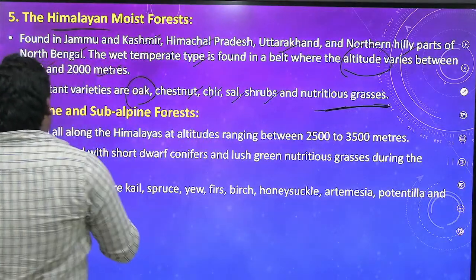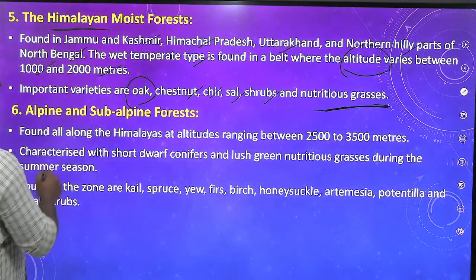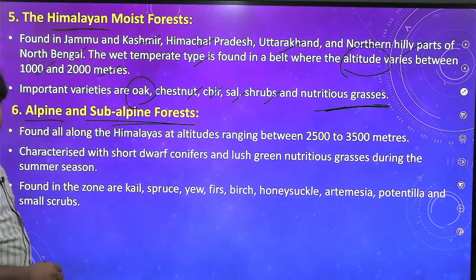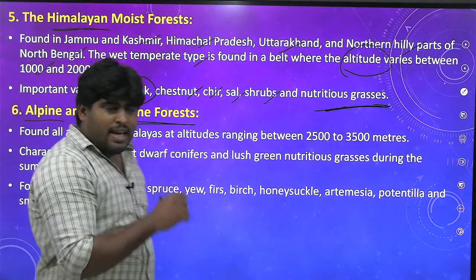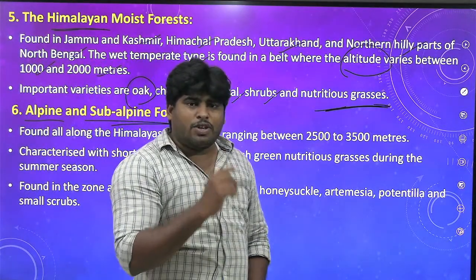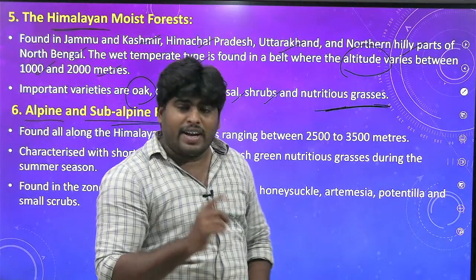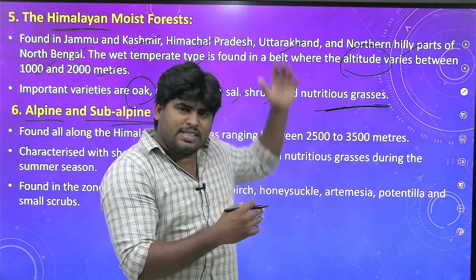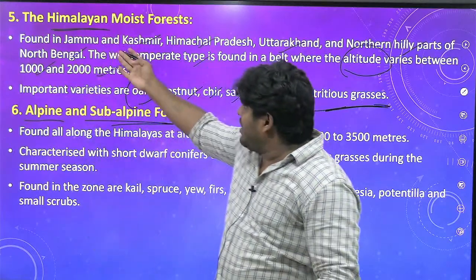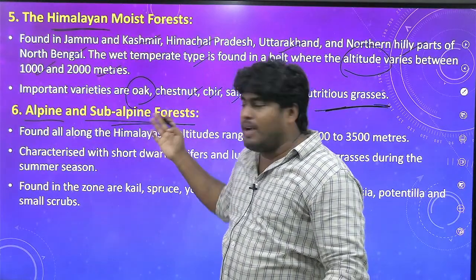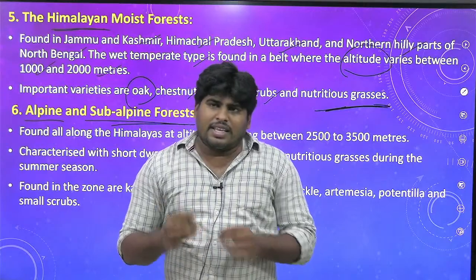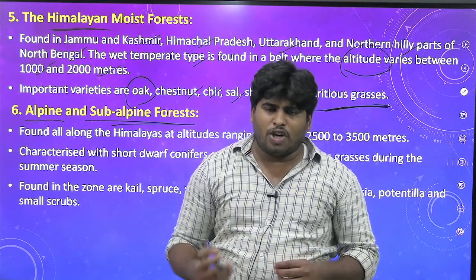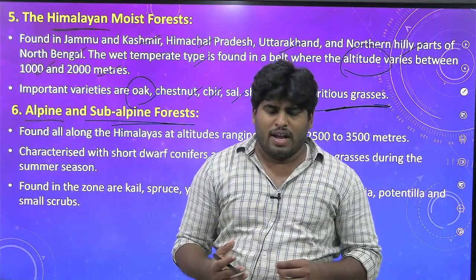Anyways, next, near the Himalayas you can also see alpine and subalpine forests, where you have to talk about the altitude. One more thing I forgot to tell you: when it comes to the temperate climatic zones which support forests like the Himalayan moist forest and the alpine subalpine forest, it's irrelevant to talk about temperatures or average annual rainfall.